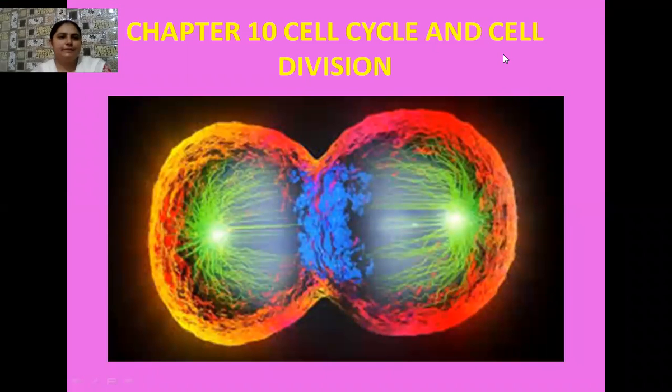Good morning, students. So today we are going to start chapter 10 of our NCERT book, class 11, and that is cell cycle and cell division. This chapter we are going to explain to you today. So as you all know, students, what we are going to study in this chapter, we are going to study about the types of cell division.